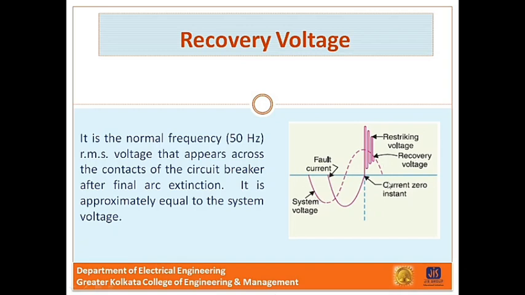Recovery voltage may be defined as the power frequency RMS voltage appearing across the circuit breaker pole when the transient has died out and final extinction of the arc has resulted. So you have a clear idea about what is arcing voltage, what is restriking voltage and what is recovery voltage.